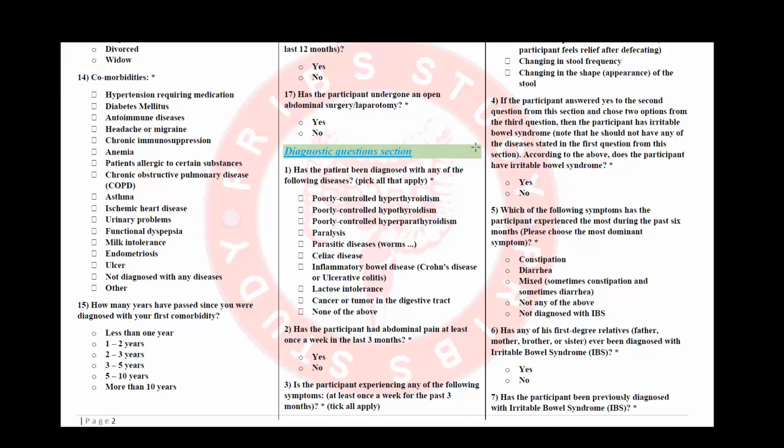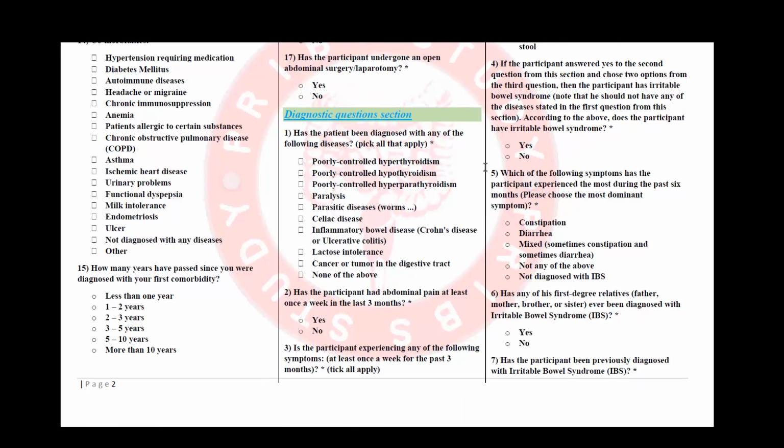The second section of our questionnaire is about the diagnostic questions. So here we will ask the patient about some diseases that may be diagnosed. For example, hyperthyroidism, hyperparathyroidism, paralysis, celiac disease, and lactose intolerance, for example. And we will ask the patient if they have experienced abdominal pain for at least 1 week in the last 3 months.